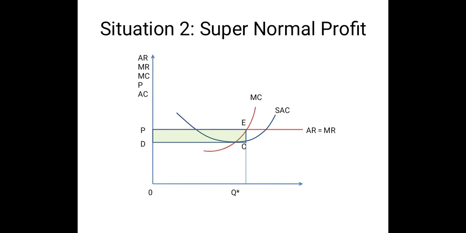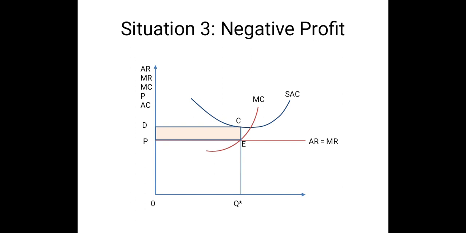Now if SAC lies below the average revenue curve, then what happens? For each unit of output, the firm's average revenue is higher than the firm's average cost. So the firm is earning supernormal profit, and the area of supernormal profit is denoted by the rectangle PECD. If the SAC curve lies above the MR or AR curve, then what happens?